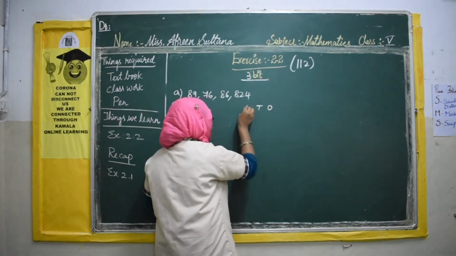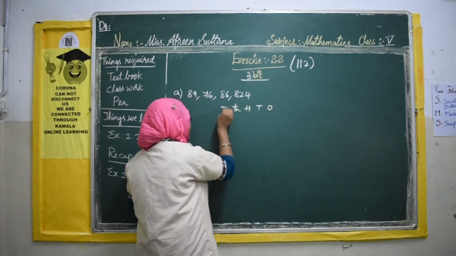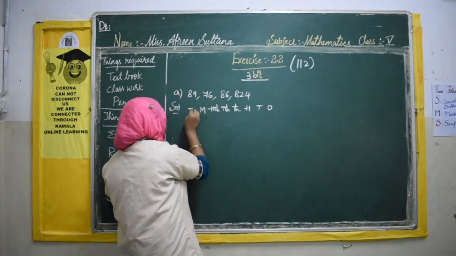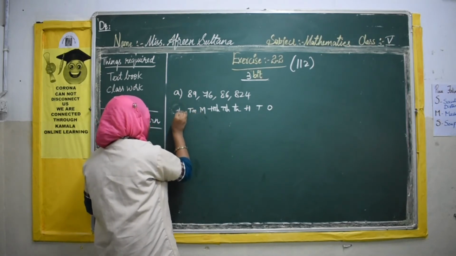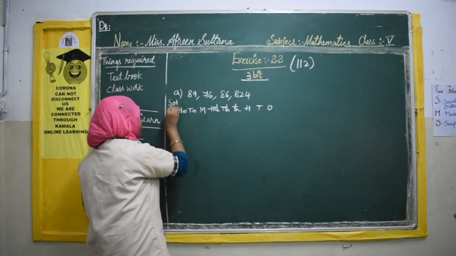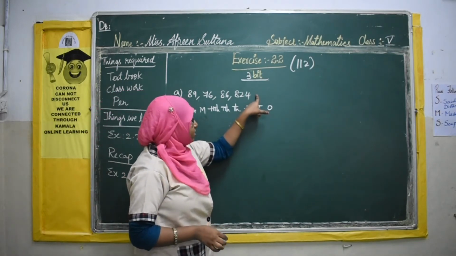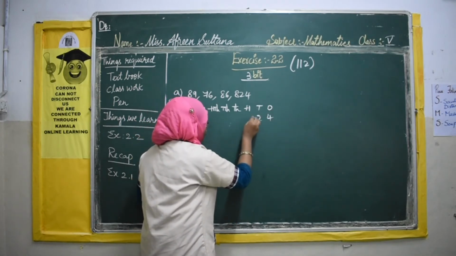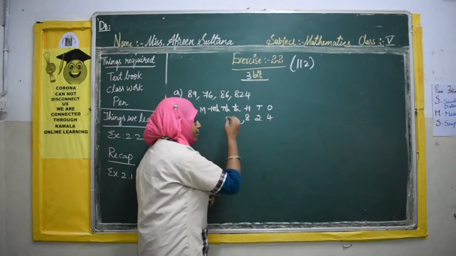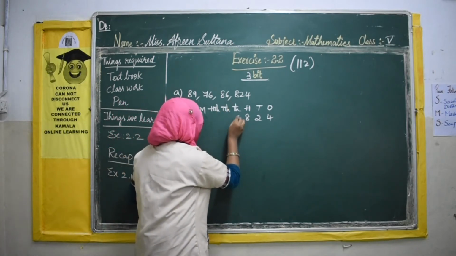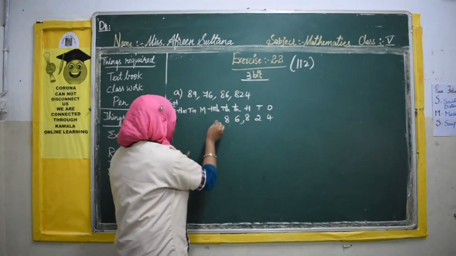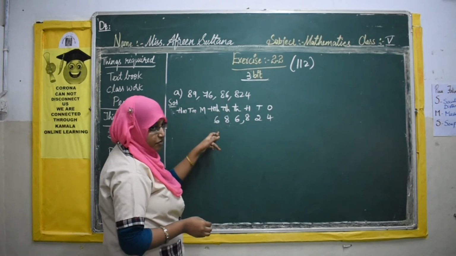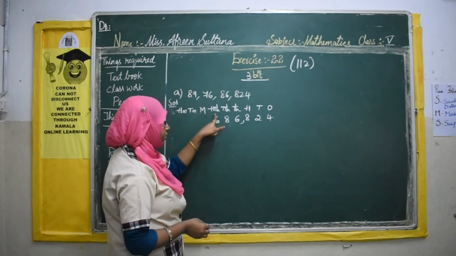Ones, tens, 100, 1000, 10,000, 100,000, million, 10 million, and lastly 100 million. Now let us try to place the digits from the right side. 4. 4 goes in the ones period. 2. 8. Now this room is filled. Please count. Next, 6. 8. Again 6 will come. Here after 2 digits, right? But in international we have a comma after 3 digits because here an extra place is there, that is 100,000.